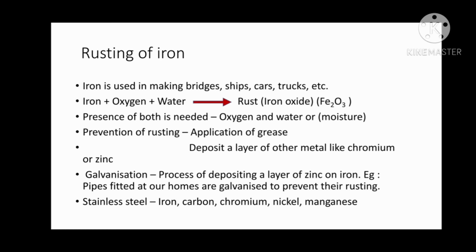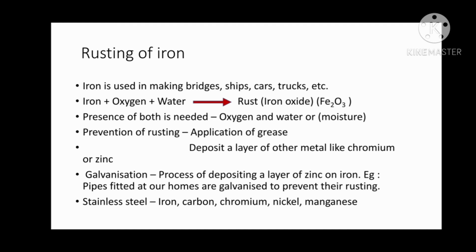So what is rusting of iron? We have to study rusting of iron now. Iron reacts with oxygen and water to form rust, that is iron oxide. Whenever iron is placed in the presence of oxygen in an atmosphere where water is present in the air, that means a lot of moisture is there, iron gets rusted. A coating of reddish brown color is developed on the iron, right? That is the oxide of iron. It is different from iron and it has reacted chemically with the oxygen and water.